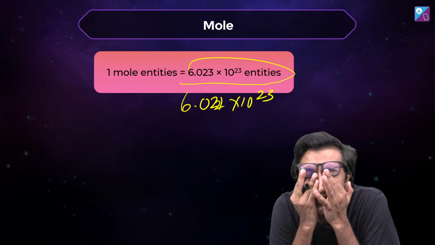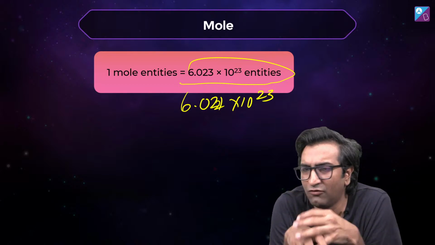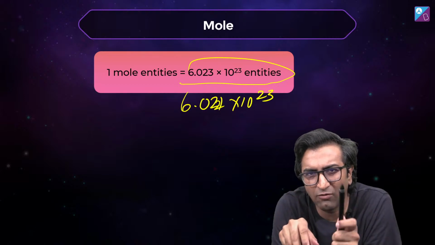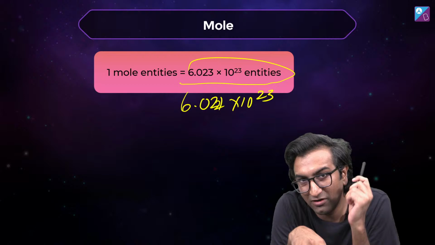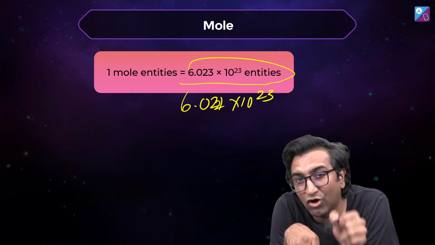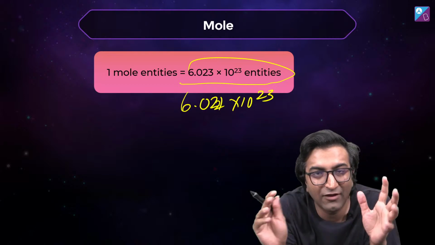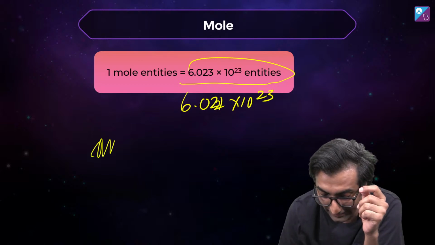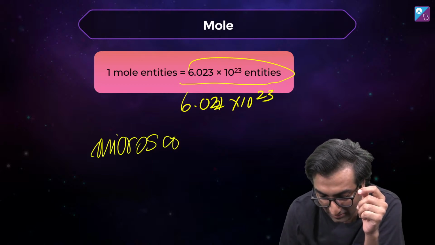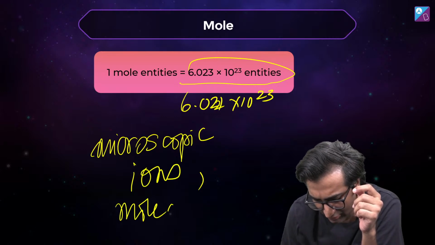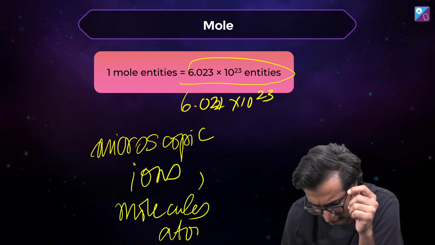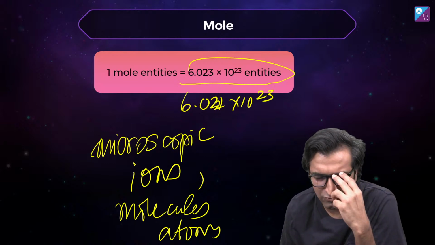Why did I write entities? Because I can talk about 1 mole of atoms. I can't talk about 1 mole of pens. That's ridiculous, right? Like that will fill up the whole earth. I can talk about small, really small particles when I talk about moles. I cannot talk about macroscopic or big particles. I can talk about microscopic stuff. Now it can be what? I can talk about ions. I can talk about molecules. I can talk about atoms, right? And other stuff. But I can't talk about pens. It doesn't make sense to talk about 1 mole of pens.